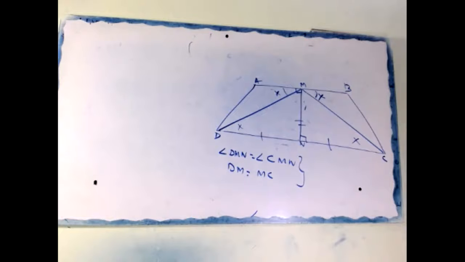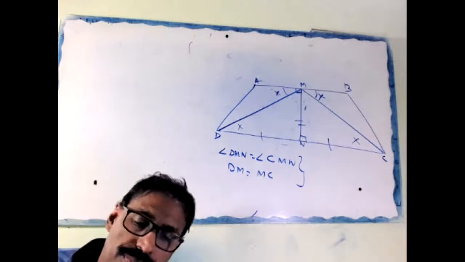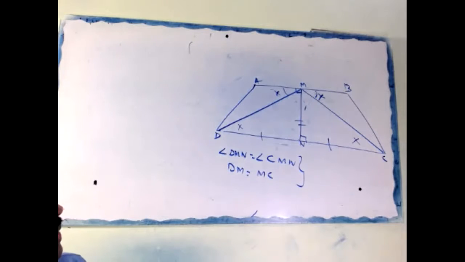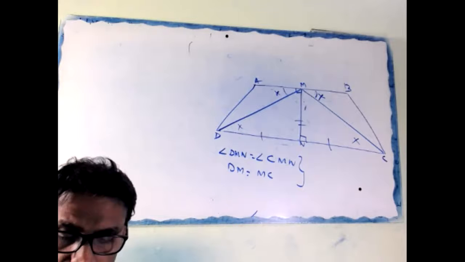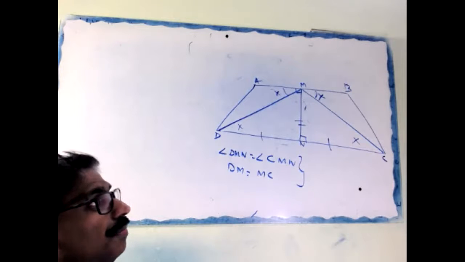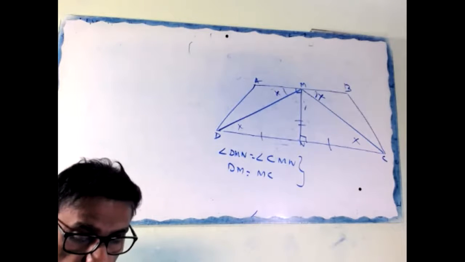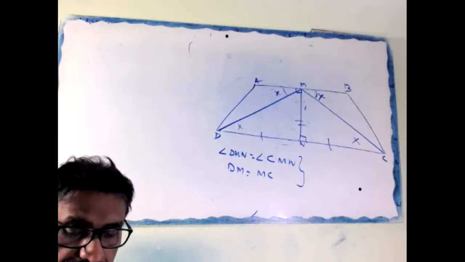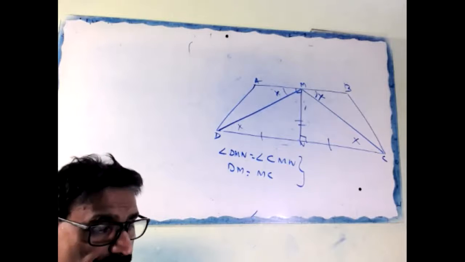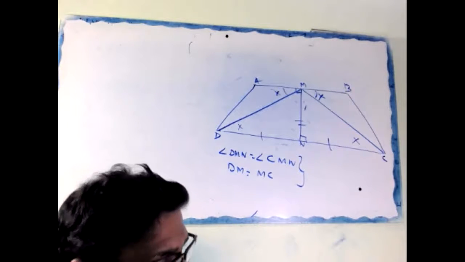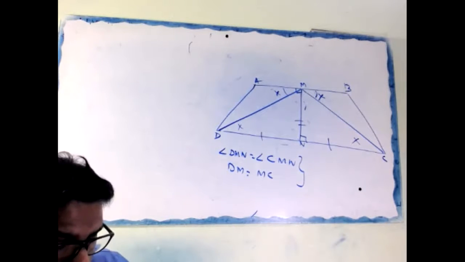Then AM equal to BM given. DM equal to CM proved. Therefore, triangle AMD congruent to triangle BMC, SAS congruency. Okay, hence AD equal to BC, CPCT. Okay, proved.